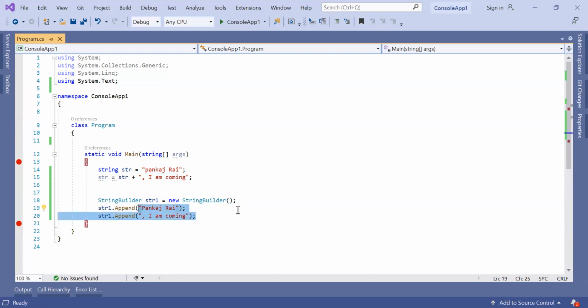Okay. In this case, memory will be the same. Other than in case of string, memory will be changed. It will keep changing.